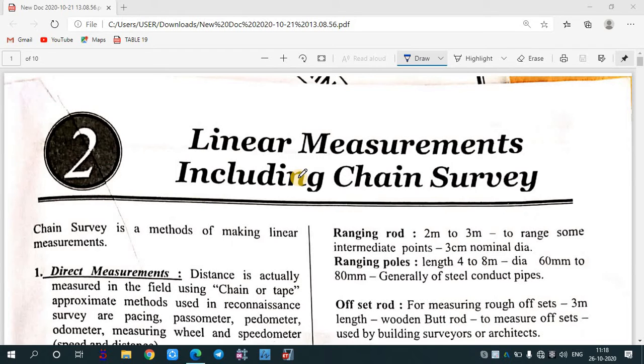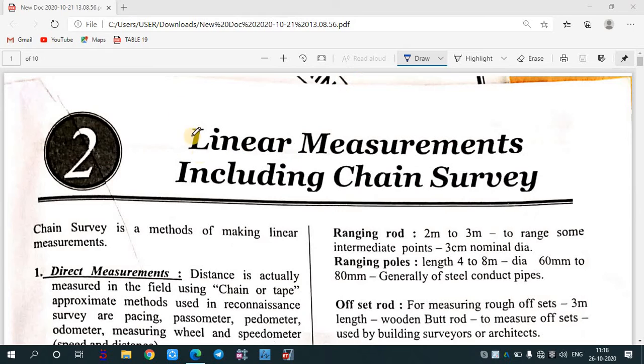So, good morning, everyone. We will start with the second chapter of surveying for the GATE lecture series under the Prerna scheme of Anjuman College of Engineering. In the previous class, we have seen the first introductory part of surveying. Today, we'll start with the second chapter, that is linear measurement, including chain surveying.